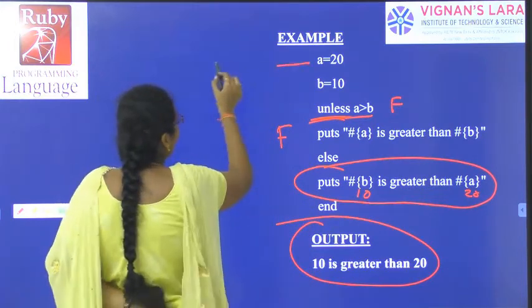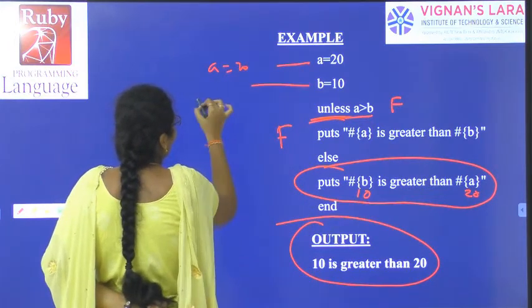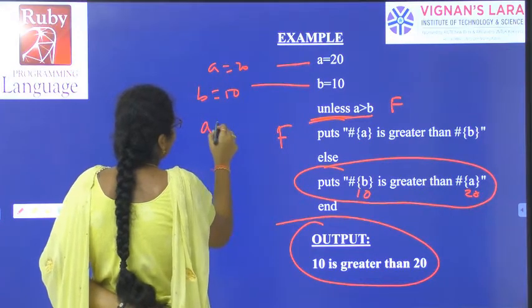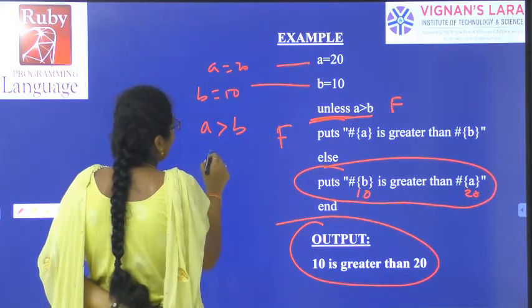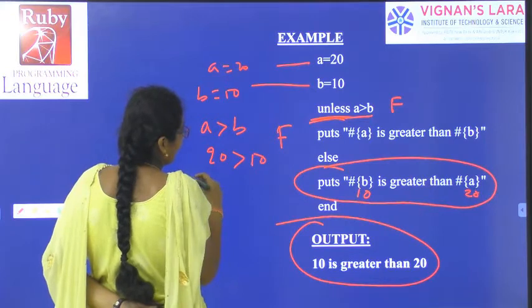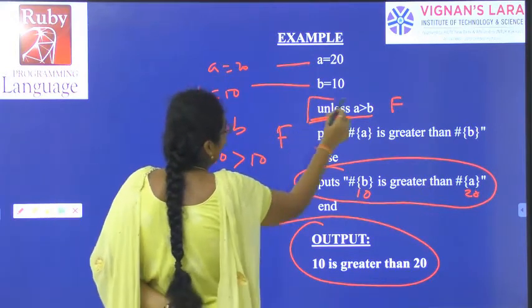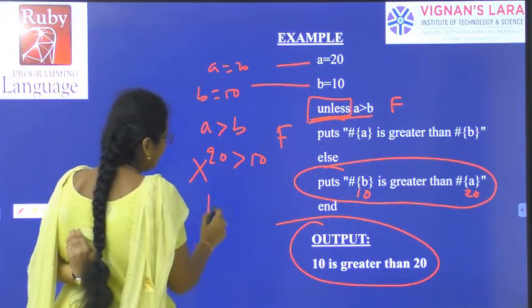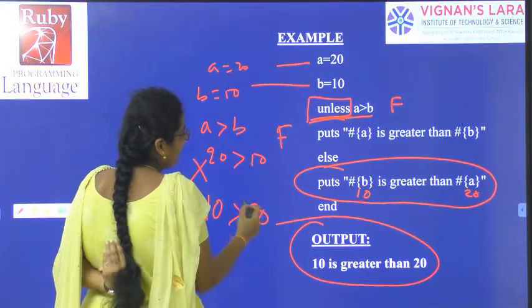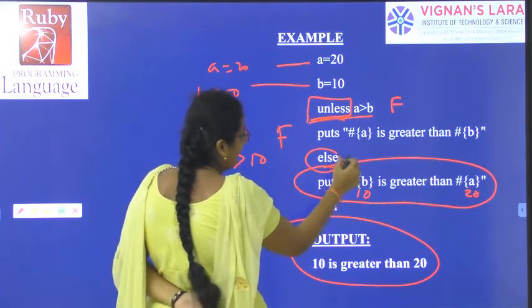So I have taken A value 20, and B value 10. I want to check A greater than B, 20 greater than 10. But I am using the word unless here, which means I should print 10 greater than 20. So the else block will be executed.